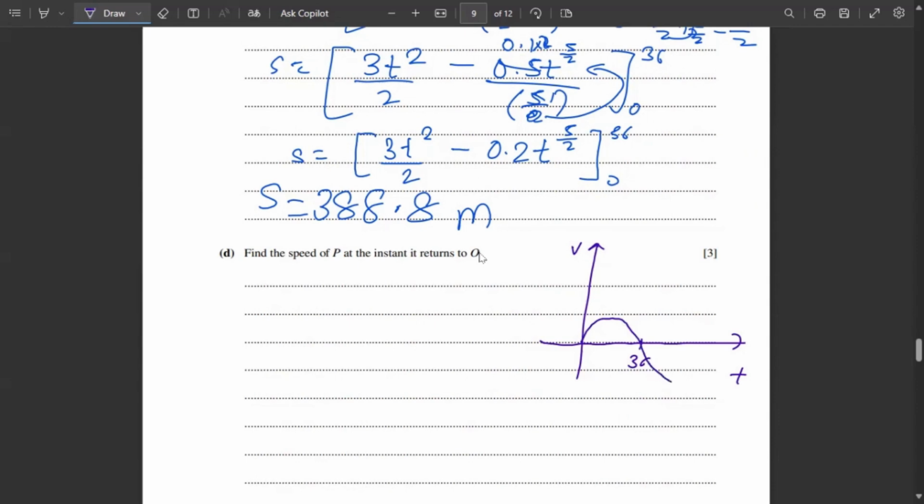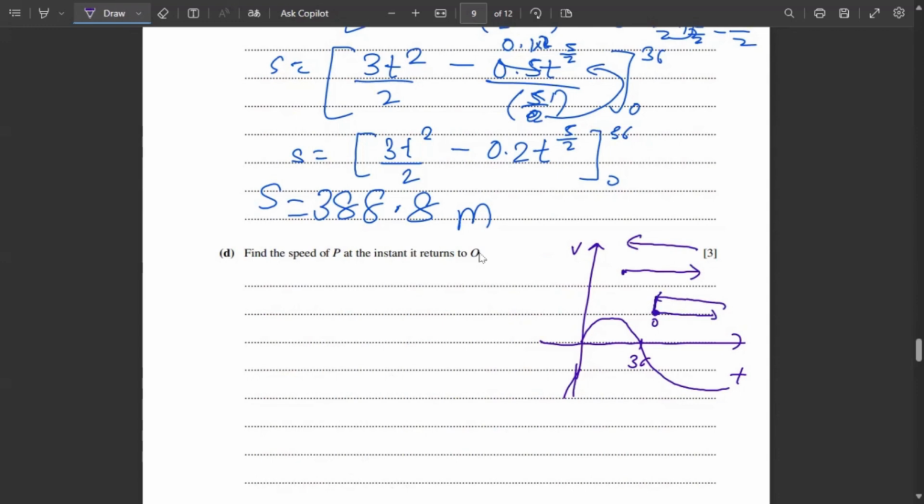Now the particle will continue like this, and because the velocity is negative here, when velocity turns negative, the particle starts traveling back. Let us assume the particle started from point O. Then it went ahead. After some point, it started coming back. So there will be some point where it returns to the original position O.